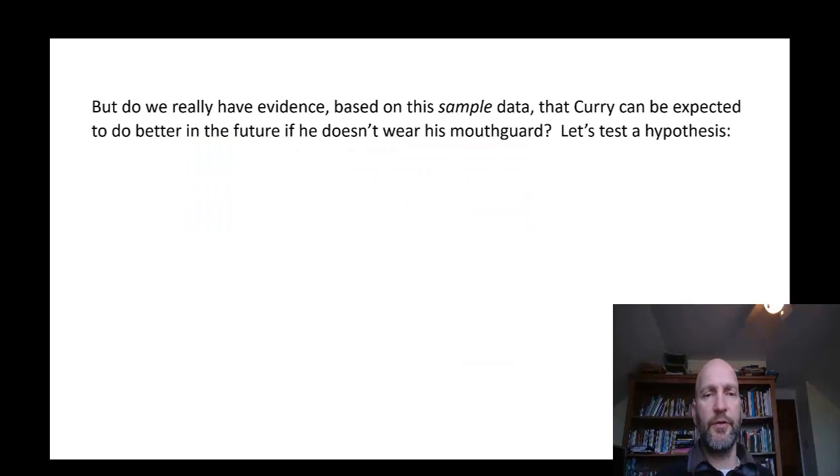The author of this article is making a pretty strong claim based on a sample data set. But we might ask the question, is the claim warranted? Or in other words, is there really enough evidence in this data to conclude that Steph Curry is going to make more free throws if he doesn't wear his mouth guard?